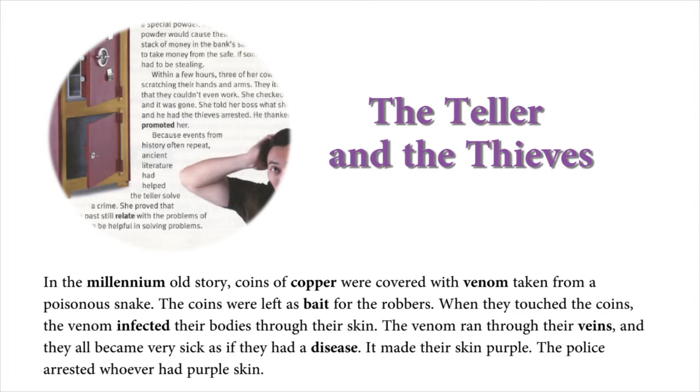In the millennium-old story, coins of copper were covered with venom taken from a poisonous snake. The coins were left as bait for the robbers. When they touched the coins, the venom infected their bodies through their skin. The venom ran through their veins, and they all became very sick as if they had a disease. It made their skin purple. The police arrested whoever had purple skin.